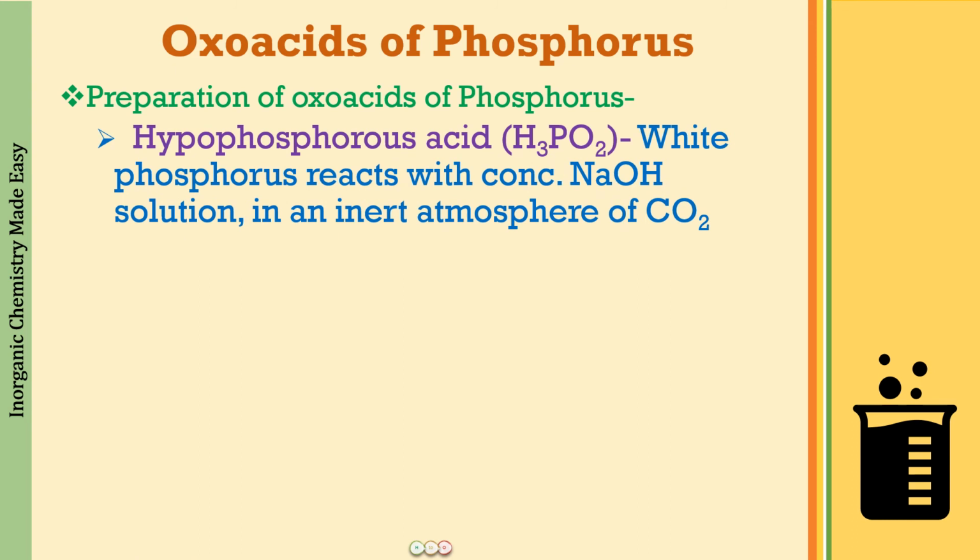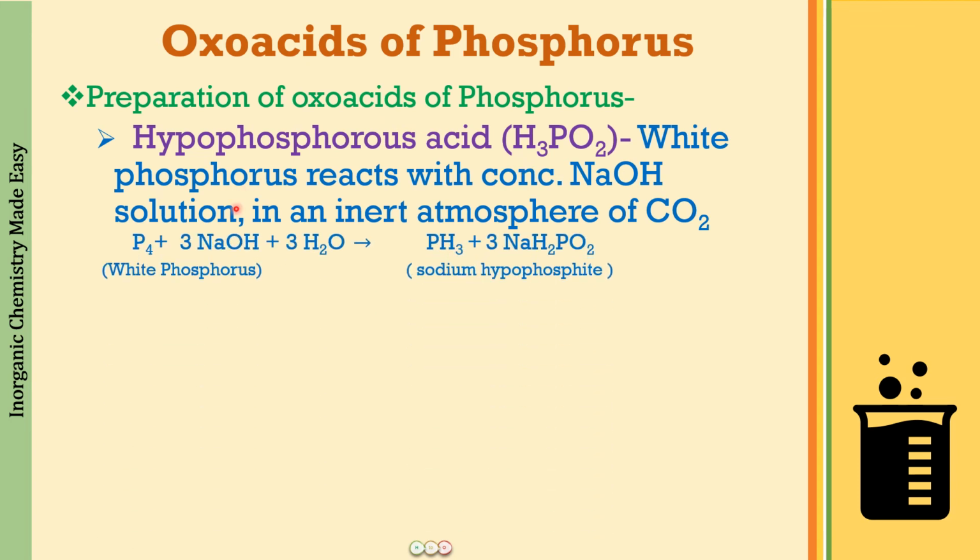The next acid that we study is hypophosphorus acid. This is H3PO2, and we are going to obtain it by reacting white phosphorus with concentrated NaOH solution in an inert atmosphere of carbon dioxide. Please do remember it is going to be white phosphorus, because when we study hypophosphoric acid, it is going to be red phosphorus. So white gives hypophosphorus acid and red phosphorus gives hypophosphoric acid.